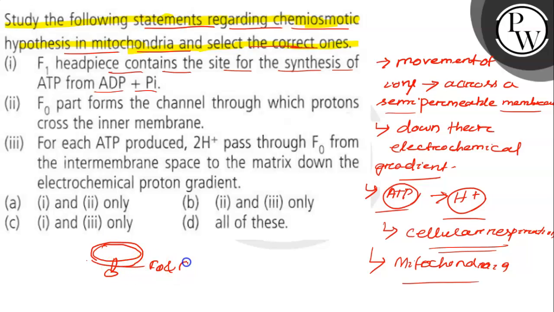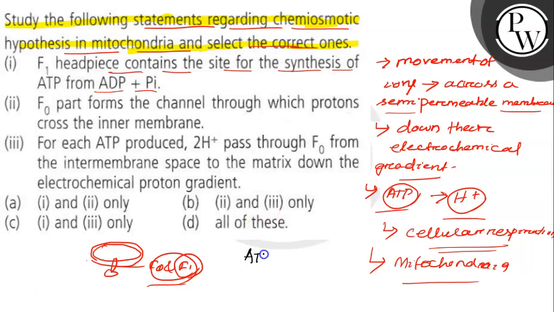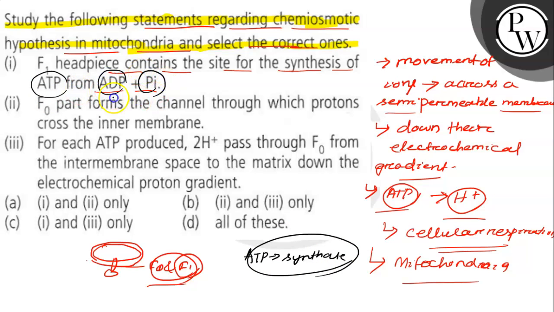The F1 headpiece contains ATP synthase, which combines ADP with inorganic phosphate and converts it to ATP. So this is a correct statement regarding the chemiosmotic hypothesis.